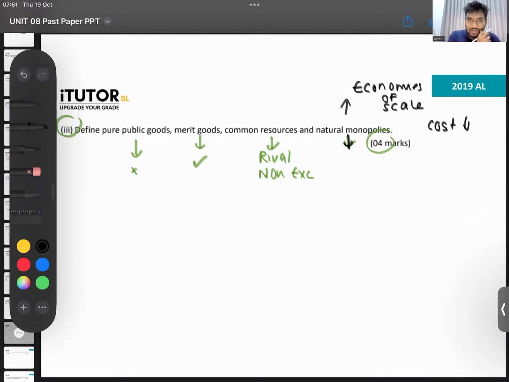Difference between natural and normal, so there's nothing like that. A monopoly is a firm where there is only one firm in the industry. So a natural monopoly is where there is one firm in the industry because they are so big, they are experiencing economies of scale, no one else can enter. Is that fine? Natural monopolies. Okay. Now, so 1 mark, 1 mark, 1 mark. Okay. No big explanation. Just like that.